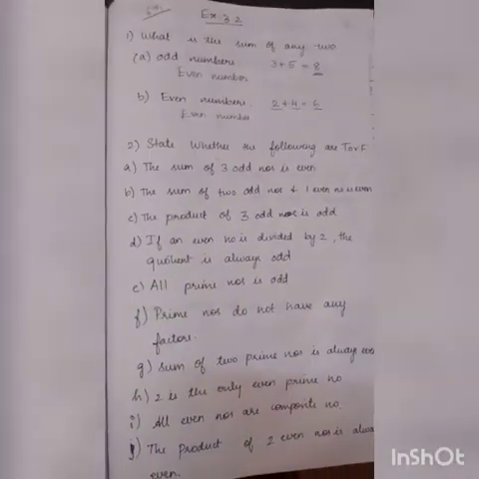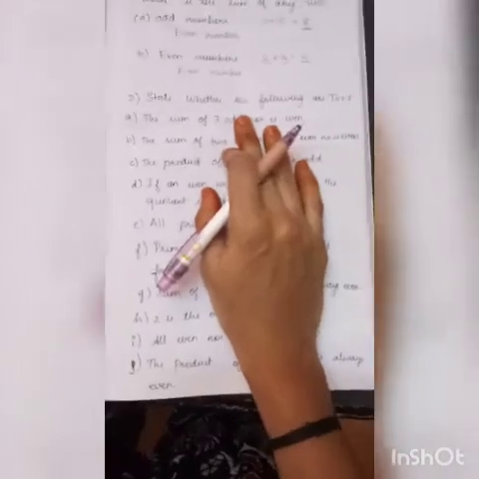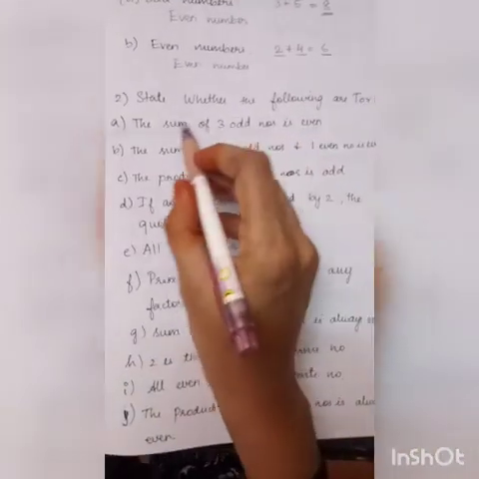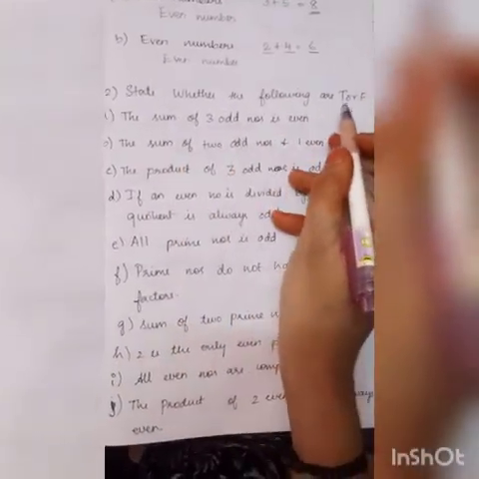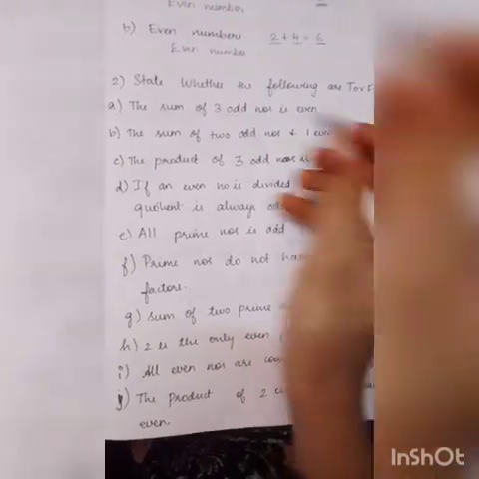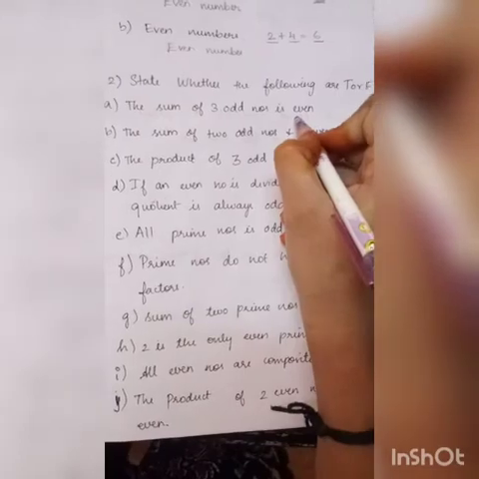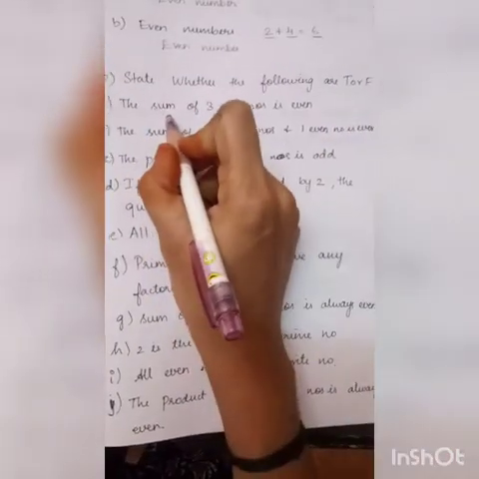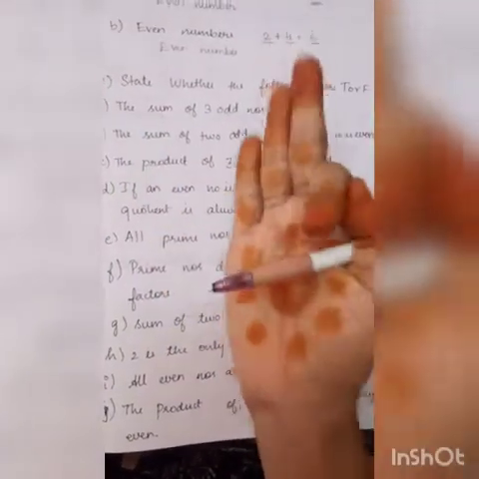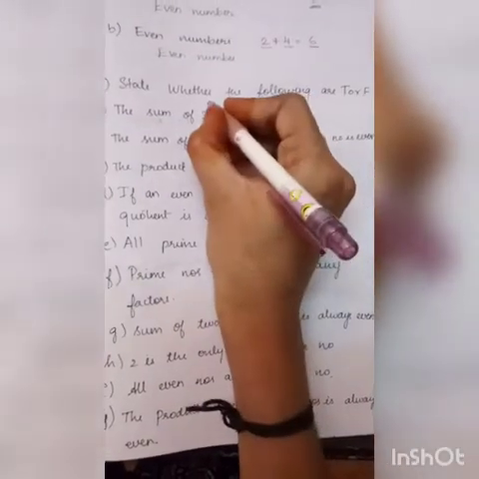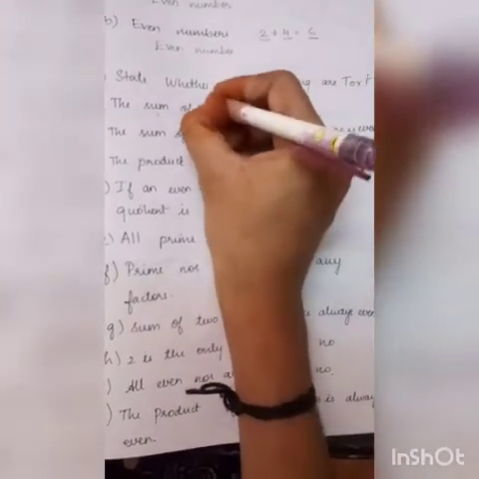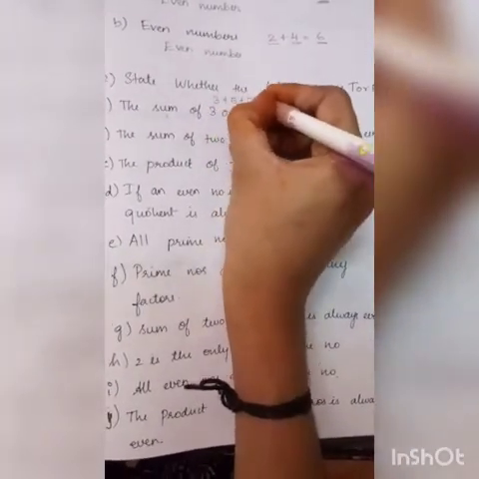Okay children. Next is your true or false. State whether the following are true or false. Sum of three odd numbers is even. Sum means adding of three odd numbers. So just add three odd numbers and see. 3 plus 5 plus 7.